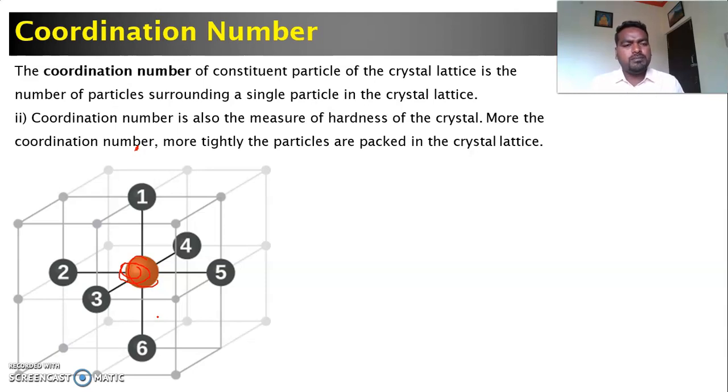This coordination number is very useful in order to measure the hardness of a crystal. The coordination number is directly proportional to the hardness of the crystal. The more the coordination number, the more the hardness and rigidity of the crystal increases. More coordination number means more particles present in the unit cell, so the packing efficiency is high. If the packing efficiency is high, the hardness also increases. That's why the knowledge of coordination number is important to know hardness.